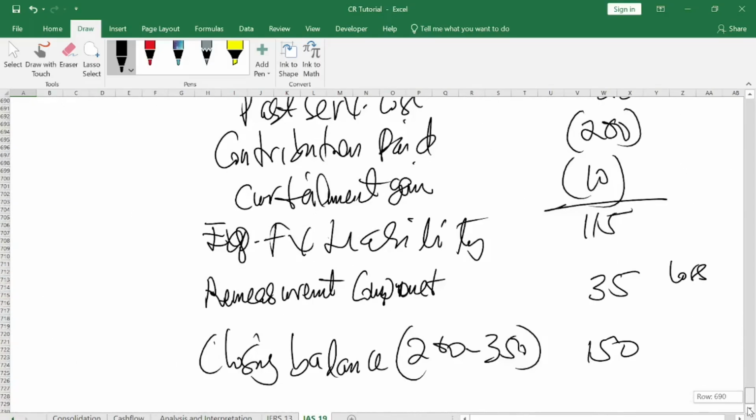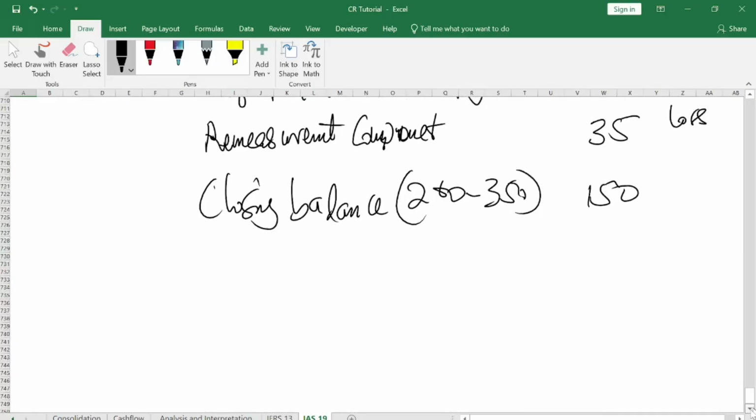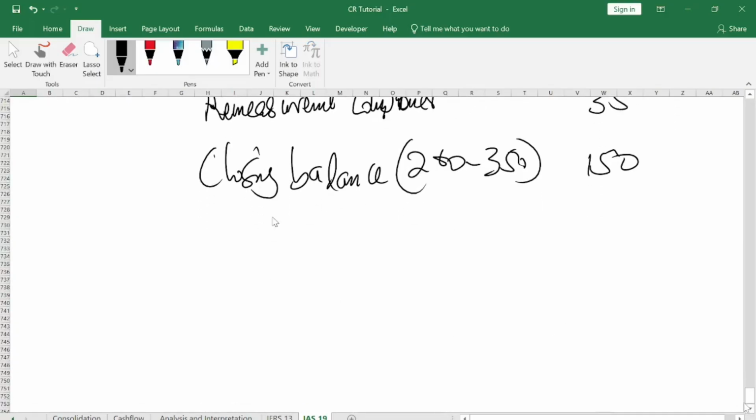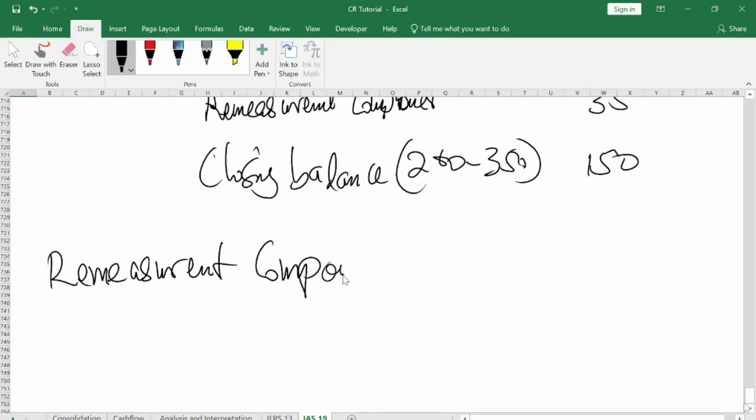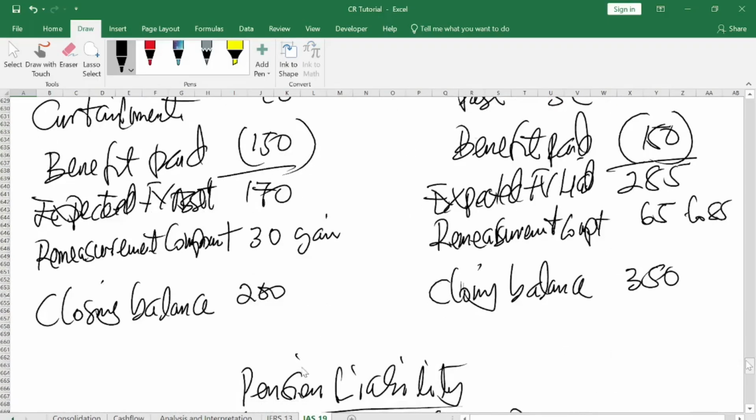When you are done, there are things that you watch. There are two things that you will pick out from your calculation. One, you will pick out the remeasurement component, which will go to P&L. Do you understand? Then you also pick up the balances. The balance, whether it will be pension asset or pension liability balance. So before you determine that one, you will go here, you will compare the closing balances. Closing balance for asset and closing balance for liability. Which one is higher? The liability is higher.